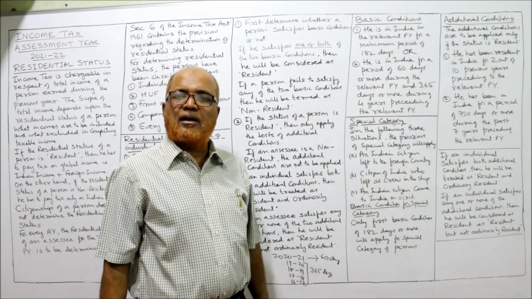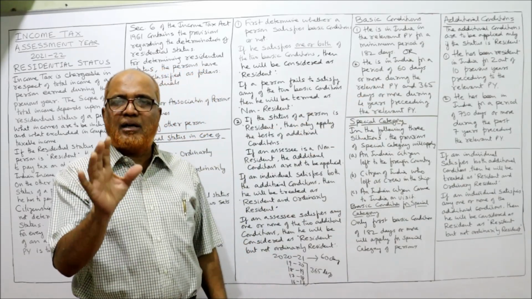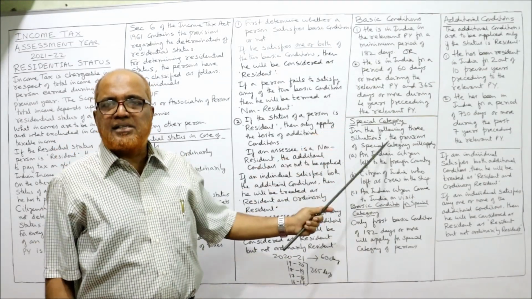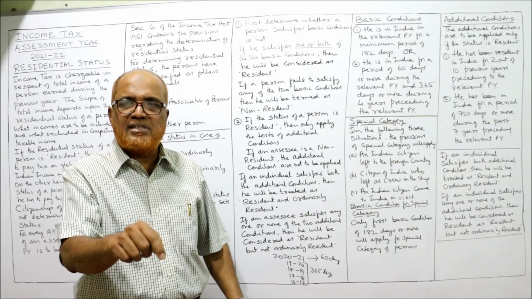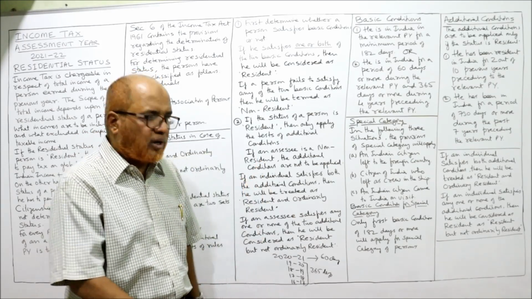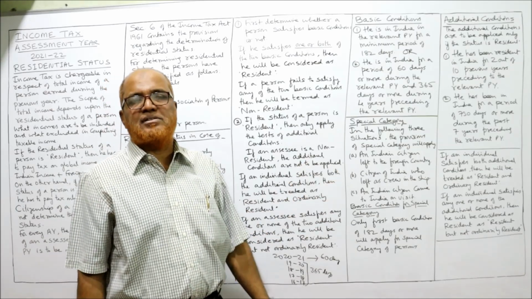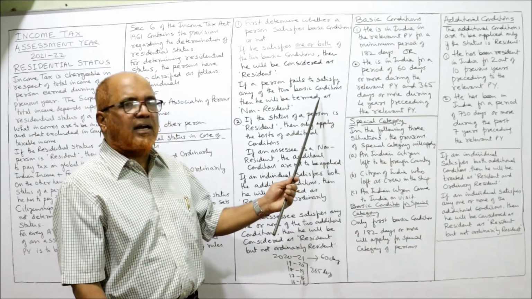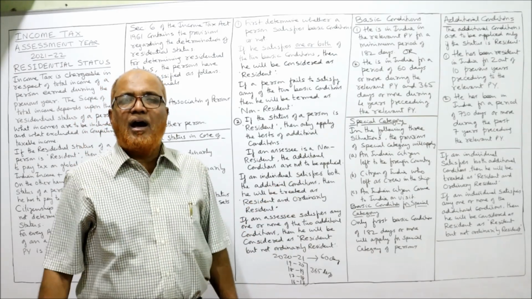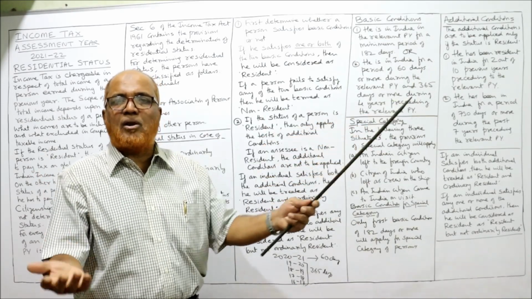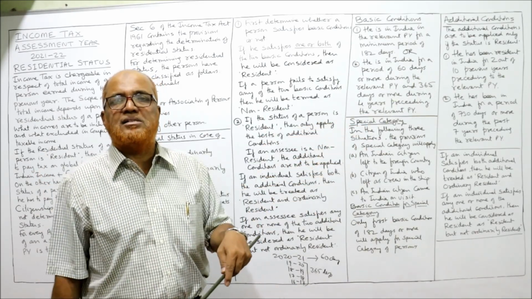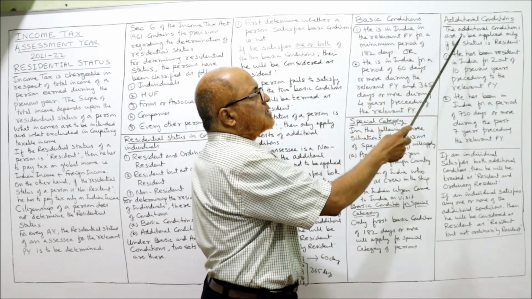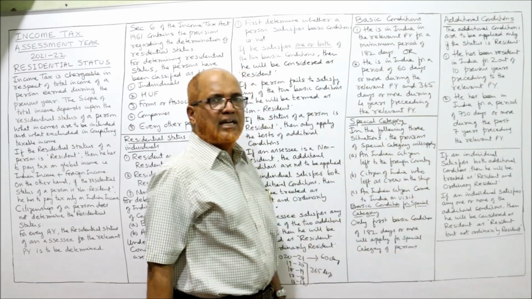Now I am coming to the additional conditions. First we have checked the basic conditions: first, 182 days or more during the relevant previous year; second, 60 days or more during the relevant previous year and 365 days or more during the 4 years preceding the relevant previous year. If a person satisfies any one or both of the basic conditions, he will be called resident. After determining a resident, we have to see whether he is ordinary or not ordinary resident. For that purpose, we have additional conditions. What is the first additional condition? The additional conditions are to be applied only if the status is resident.